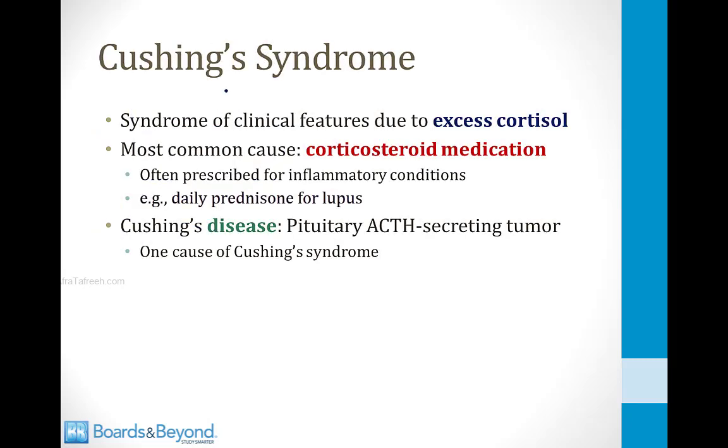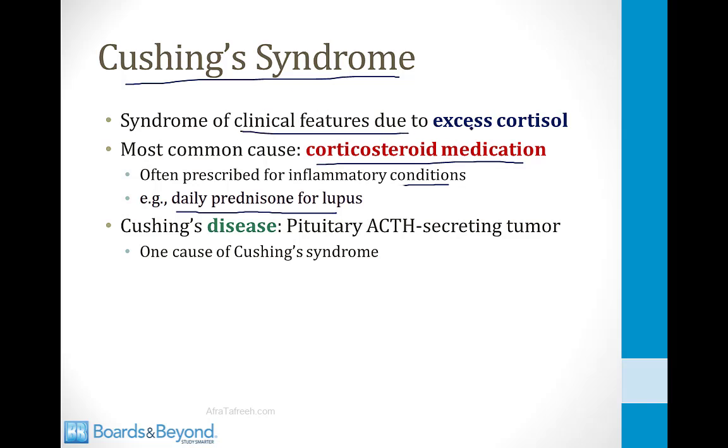When people have exposure to excess cortisol, they develop a characteristic set of clinical features known as Cushing's syndrome. And the most common reason this occurs is from patients taking corticosteroid medications. You'll routinely encounter patients on your clinical rotations who have Cushing's syndrome because they have been prescribed steroids for some inflammatory condition. For example, patients who are required to take prednisone every day to suppress their lupus will develop a Cushing's syndrome. Now, don't confuse Cushing's syndrome, which is a set of clinical features from excess cortisol, with Cushing's disease.